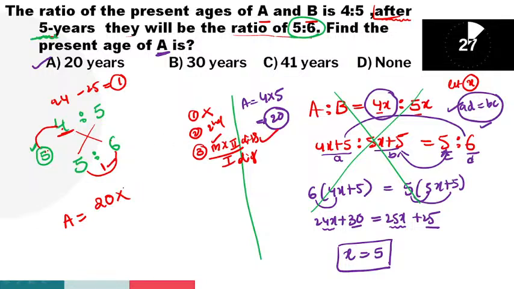Step 2 difference is how much? 1, by step 1 difference is how much? 1. Then it is equal to 20 into 1 by 1, which means 20 years. So that's why the first option is the right answer. 20 years, guys. Is it clear, guys, all of you? Any doubts regarding shortcut method?